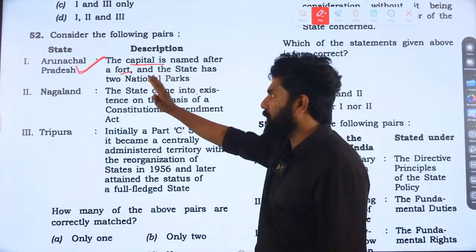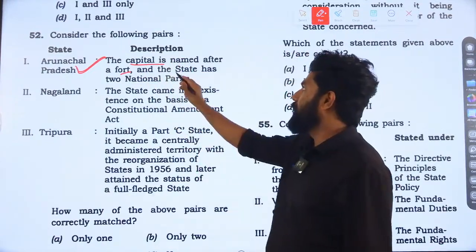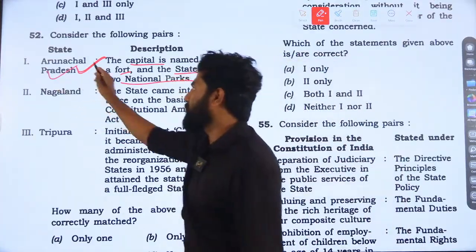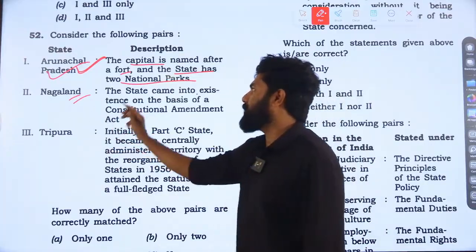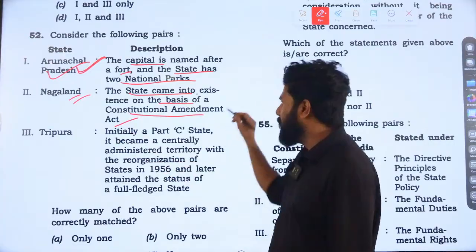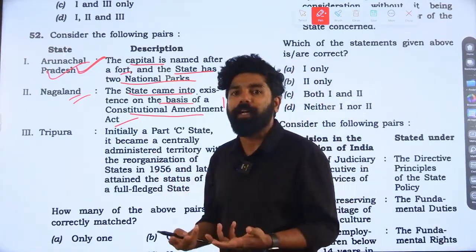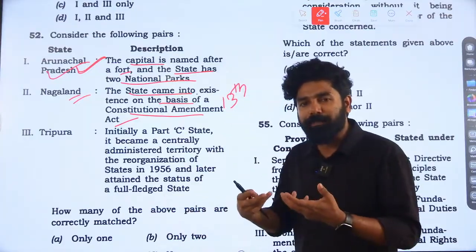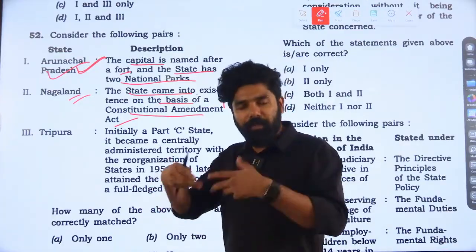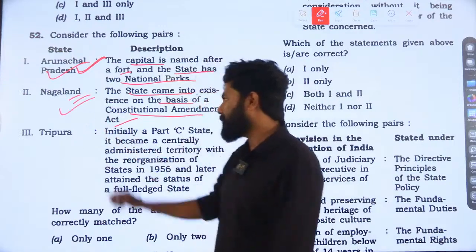Yes, this statement is correct because the capital is named after Ita Fort. The state has 2 national parks. Yes, that is also correct. Statement 1 is correct. Nagaland, the state came into existence on the basis of a Constitutional Amendment Act. It was the 13th Constitutional Amendment Act, because certain powers have been specially given to the Naga community. That was correct.